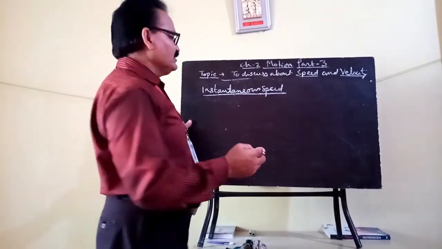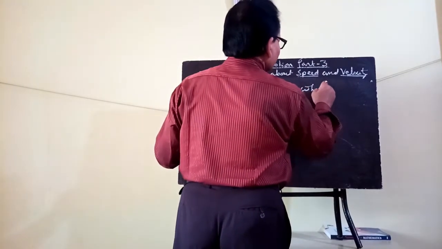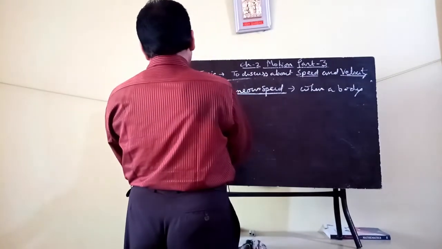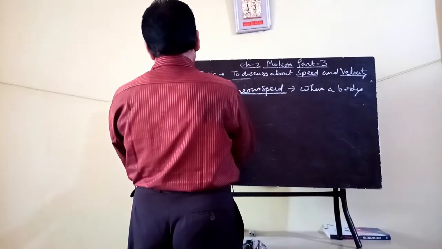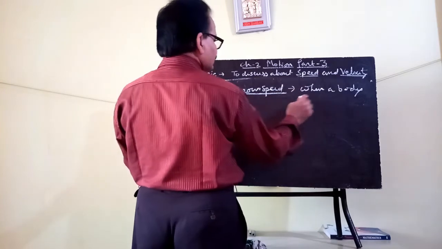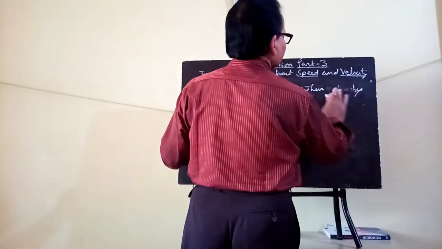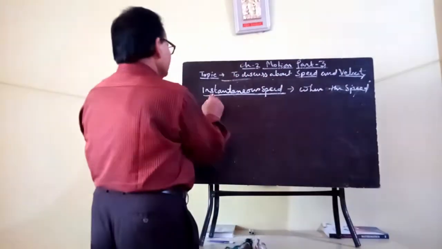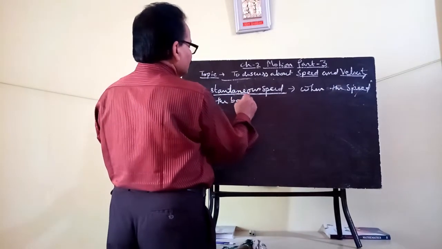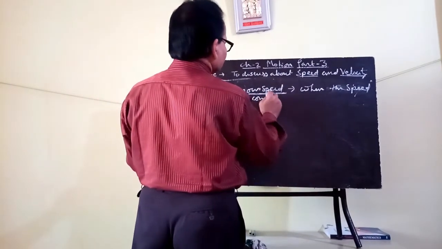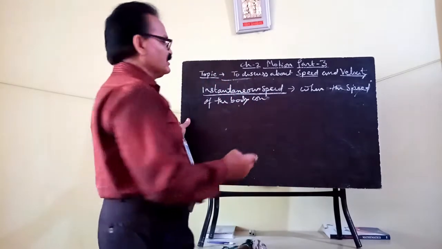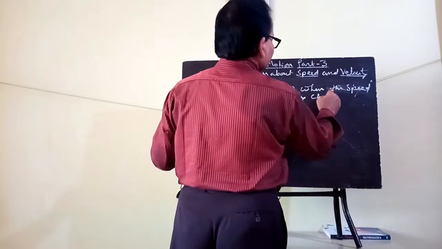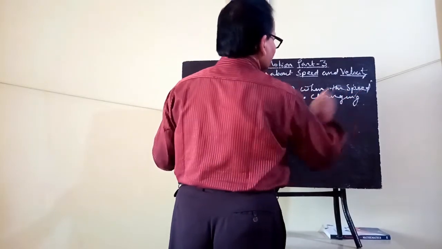Actually what happened when the speed of the body is continuously, or you can say frequently, changing, that means it is not uniform.